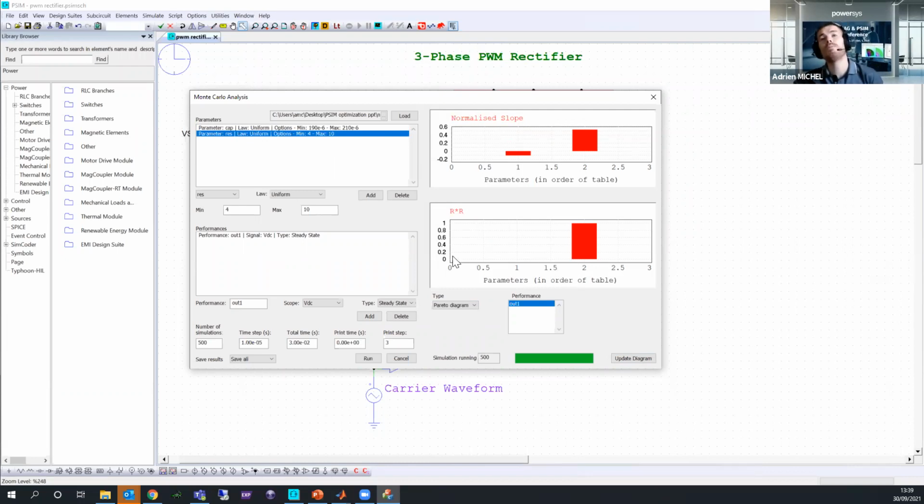So you have two scopes, as you know, for the Pareto. This is the R square, okay, and the normalized scope. And here you have the result of the first parameter and second parameter. And in my case, this is the resistance, which has the most impact. Again, this is confirming my sensitivity analysis.